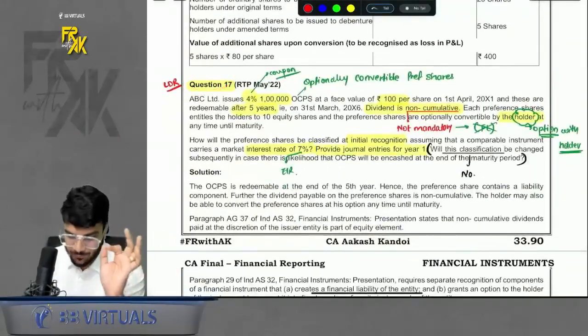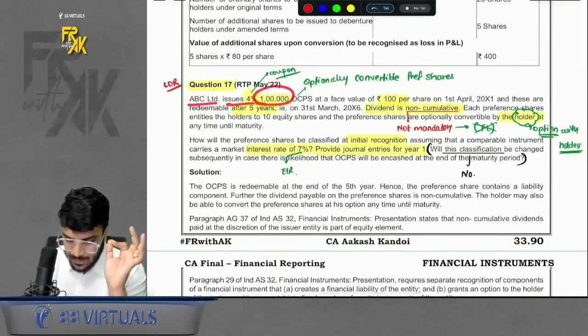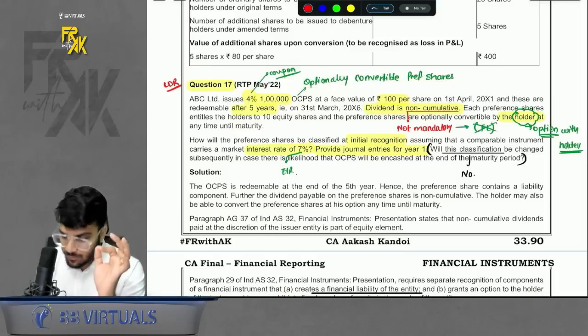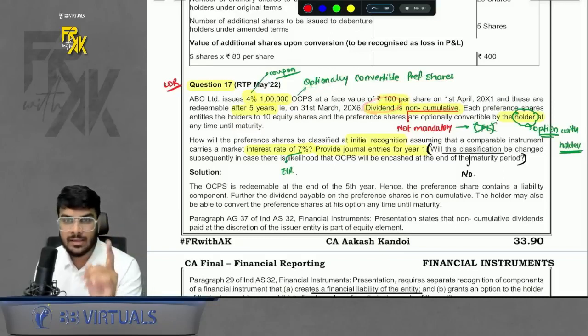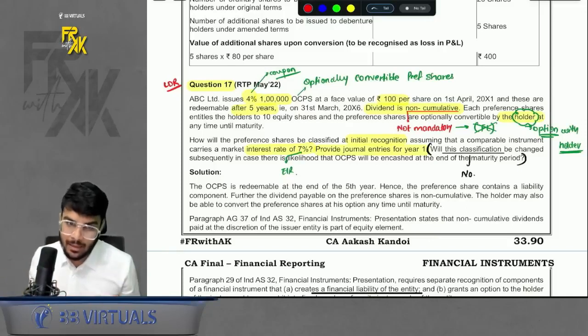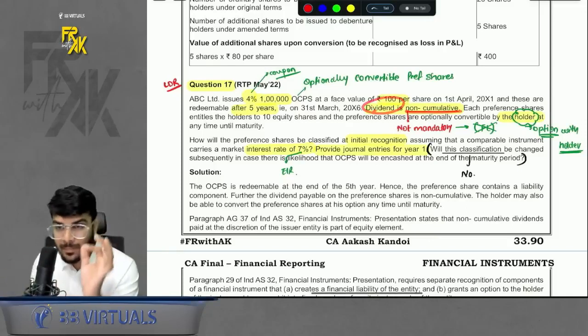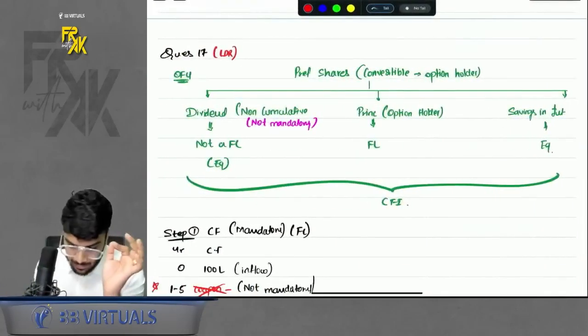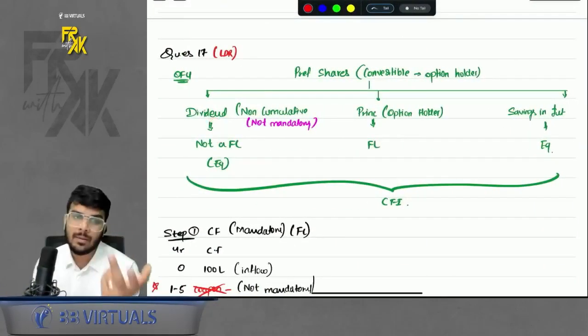Now, question number 17. Classic question. Please read carefully. It says EBC issues 4% 1 lakh optionally convertible preference shares. The main part here was that the dividend is non-cumulative. See, in the case of preference shares, when nothing is mentioned, we assume the dividend to be mandatory. But here the dividend is non-cumulative. That means it is not mandatory. Whenever any element is not mandatory, it is not a financial liability. It will become an equity item.